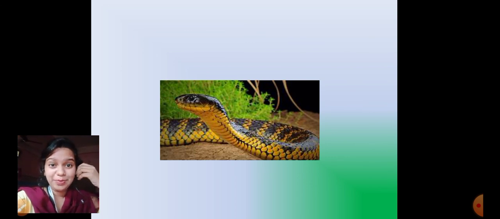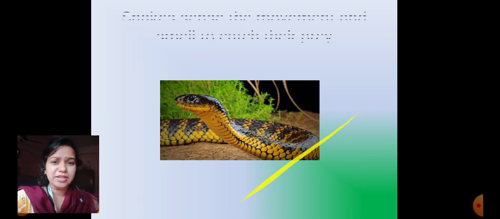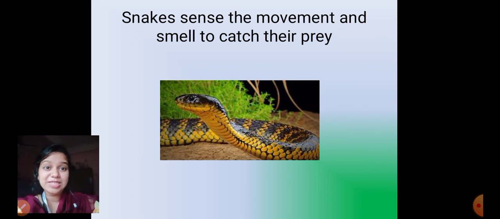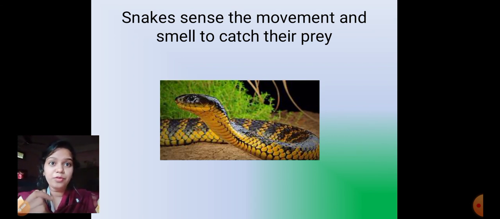And finally, we have a snake. So what does a snake do? A snake has a very strong sense of smell. And you know what, snakes have motion sensors in their body. So if you are moving around the snake, the snake will know that yes, there is a prey moving around and I have to catch it. Okay. So snakes also have a very strong sense of smell and a strong sense of movement.